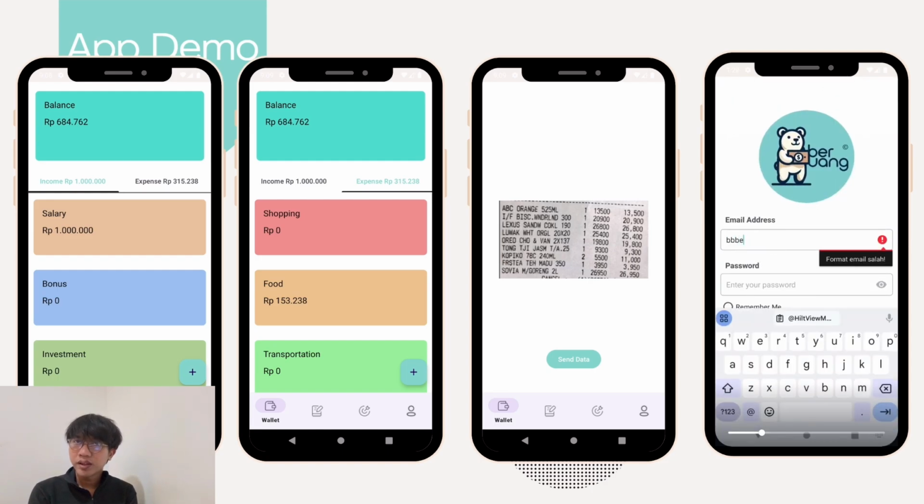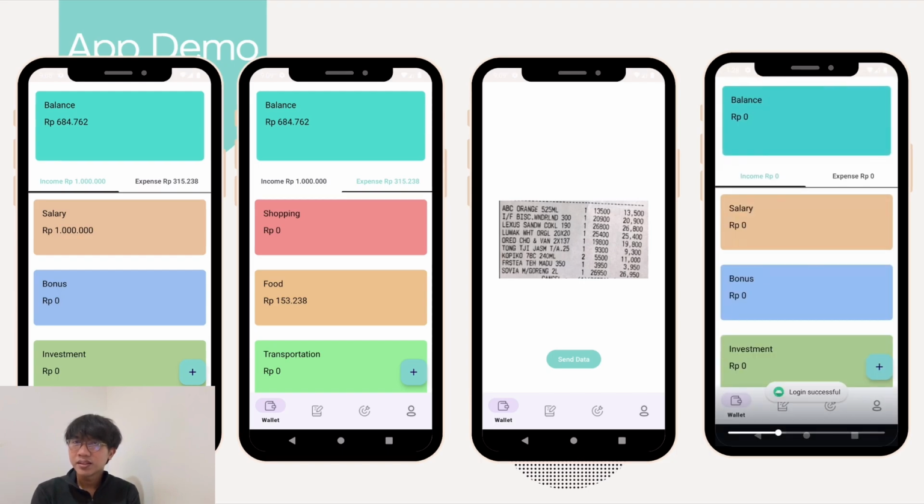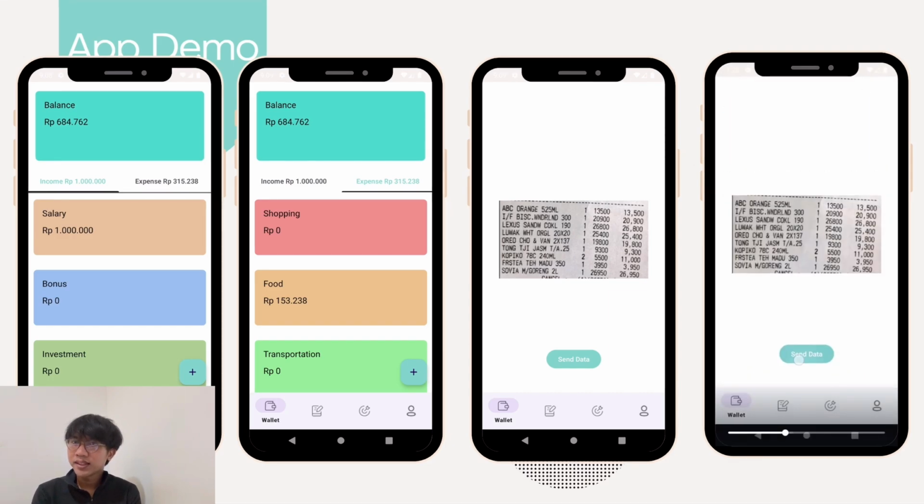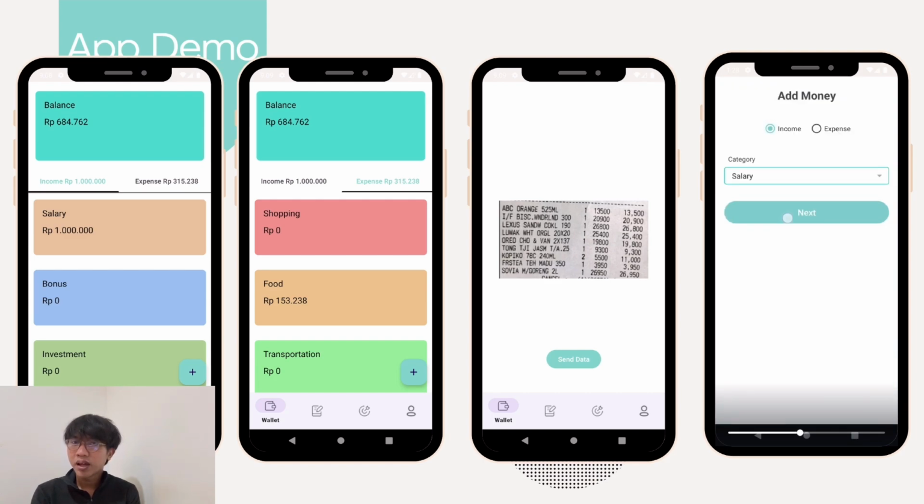First, of course, we have to register and log in. Next, you go to the main screen or our homepage where you can view expenses and income across various categories. To input a transaction, you can input it either manually or by uploading a photo.